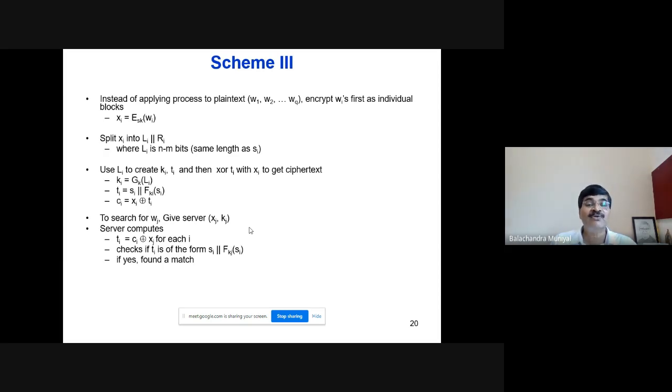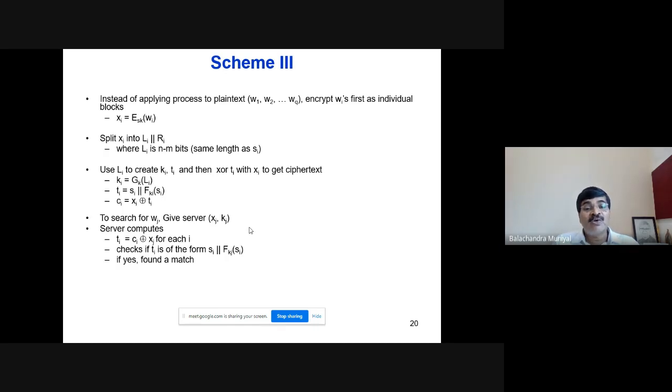So what the server will do? Server will compute TI first as CI XOR XJ for each I from 1 to Q. Except at the location J, TI won't be of the form SI concatenated with F_KJ of SI.